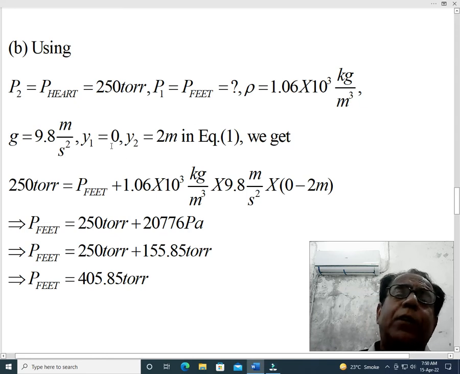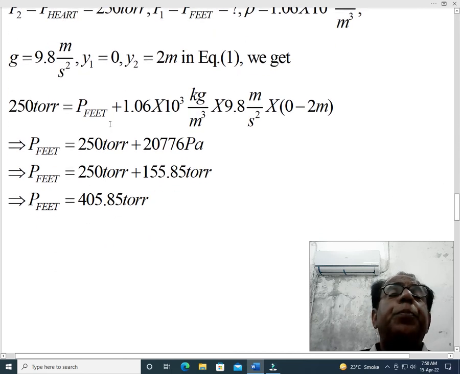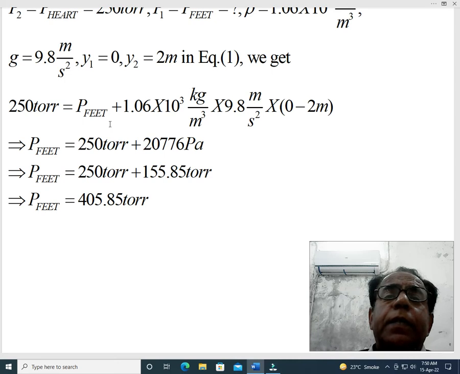So y1 equal to 0, y2 equal to 2 meter in equation number 1, we get 250 torr is equal to P feet plus 1.06 into 10 raised to the power 3 kg per meter cube into 9.8 meter per second square into 0 minus 2 meter.